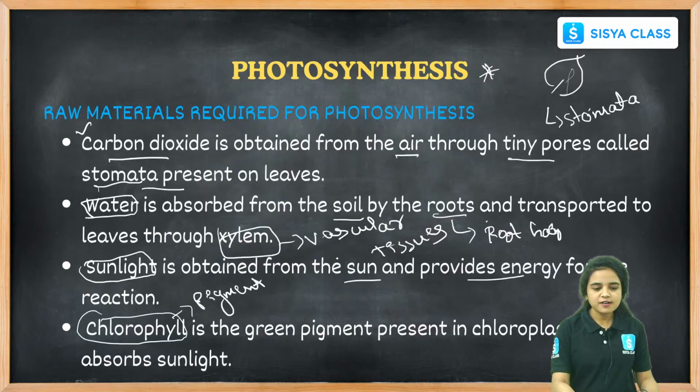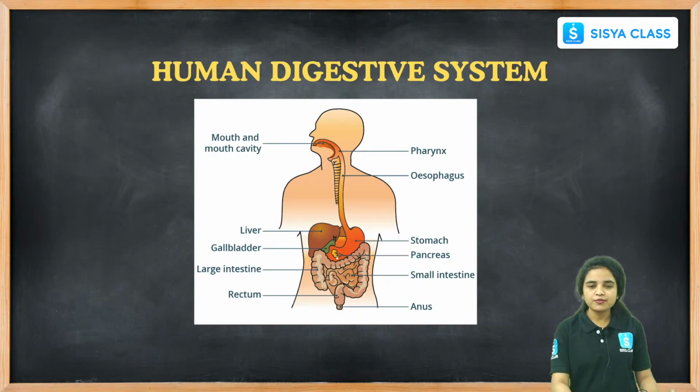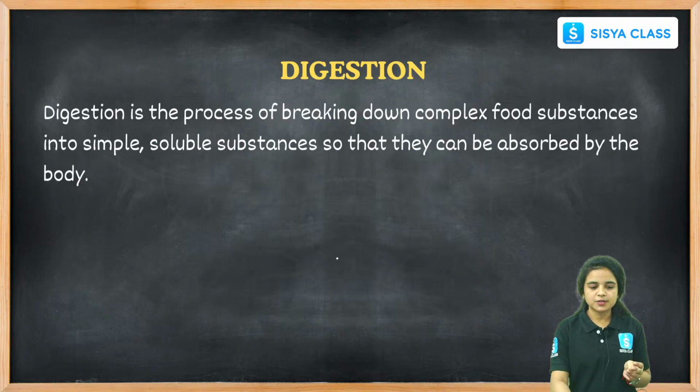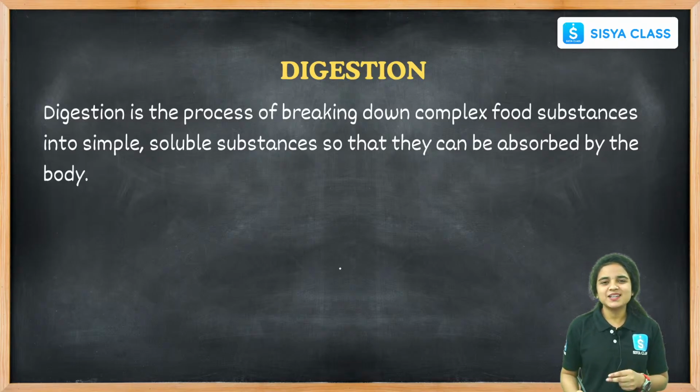Okay students, till now we learned about photosynthesis, the chemical equation, the autotrophic mode of nutrition and the heterotrophic mode of nutrition. And coming to the heterotrophic mode of nutrition, the human digestive system is an example that comes under it. Let us see what digestion is here.